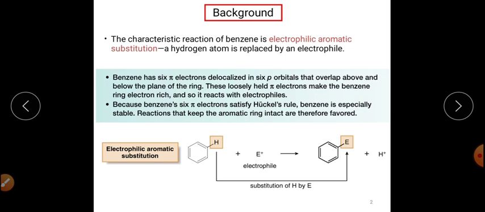When it is an aromatic system, it is called aromatic electrophilic substitution reaction. For example, in benzene, a hydrogen is replaced with an electrophile, and a new product is synthesized. So this is aromatic electrophilic substitution reaction.